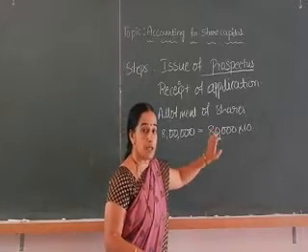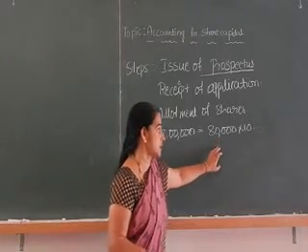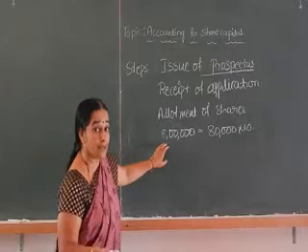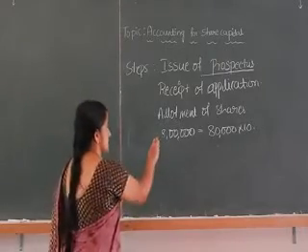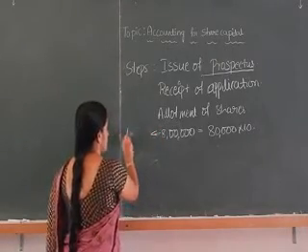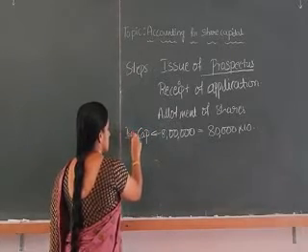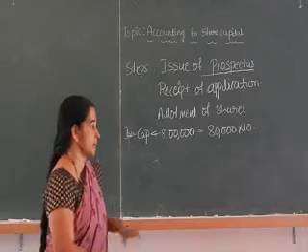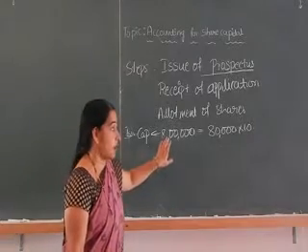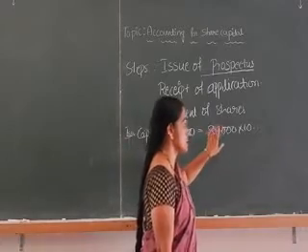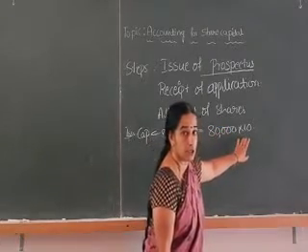By the issue of 80,000 shares, how much capital can the company collect? That is 8 lakh. So what is this 8 lakh? 8 lakh is called issued capital. Issued capital is 8 lakh. How do they collect 8 lakh? By the issue of 80,000 shares of rupees 10 each.